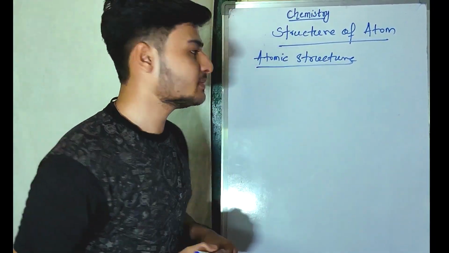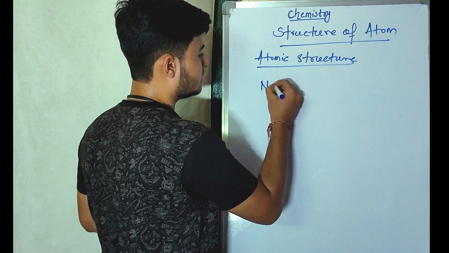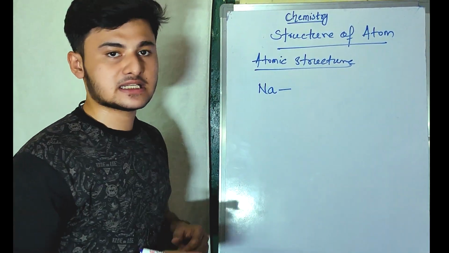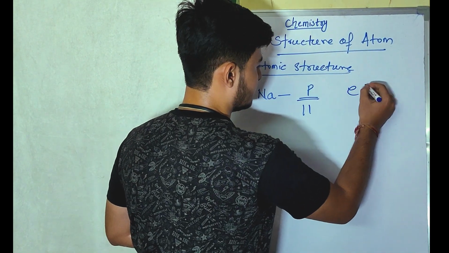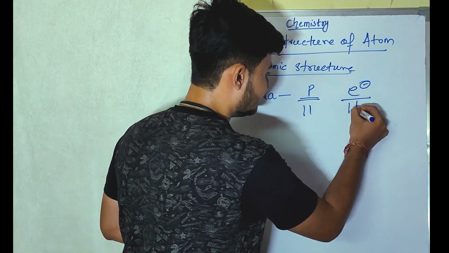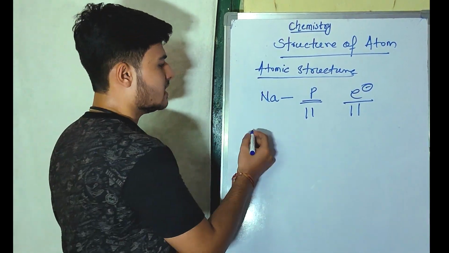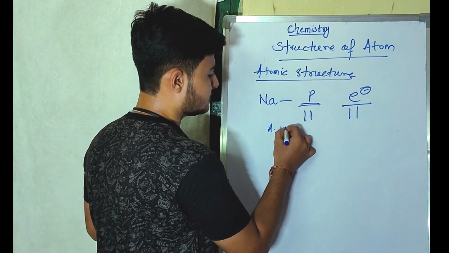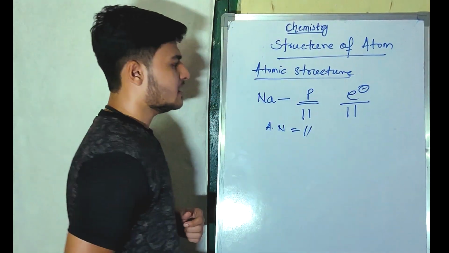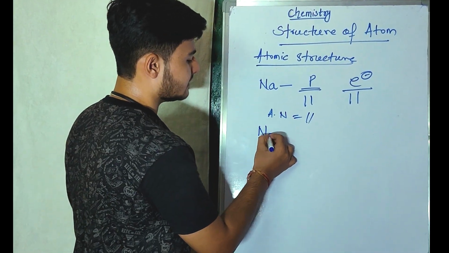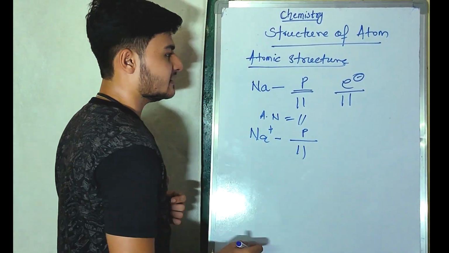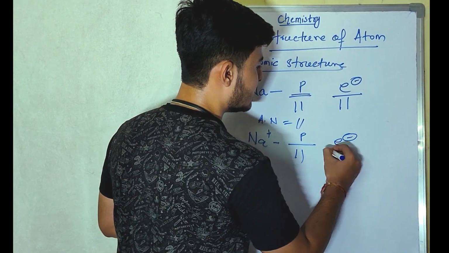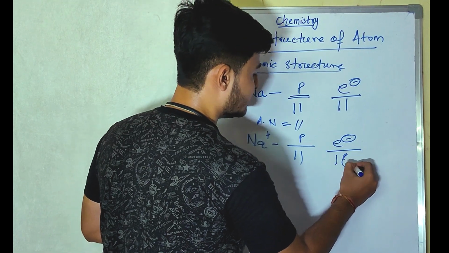Now, take the example of sodium. In the case of sodium, the number of protons is 11 and the number of electrons is also 11. So we can state that the atomic number of sodium is equal to 11. But let us go through the ion, that is Na+. In this case, the number of protons can be considered as 11, but in the case of electrons, we cannot consider it to be 11, it will be 10.